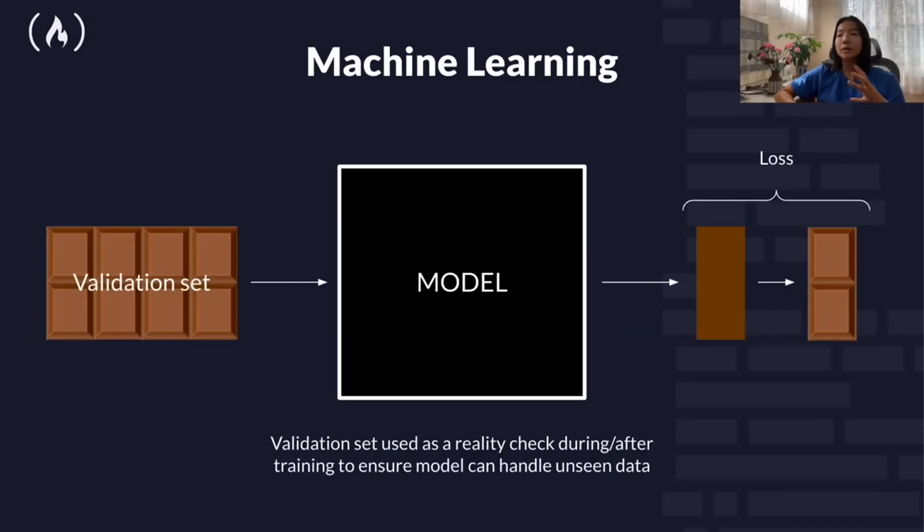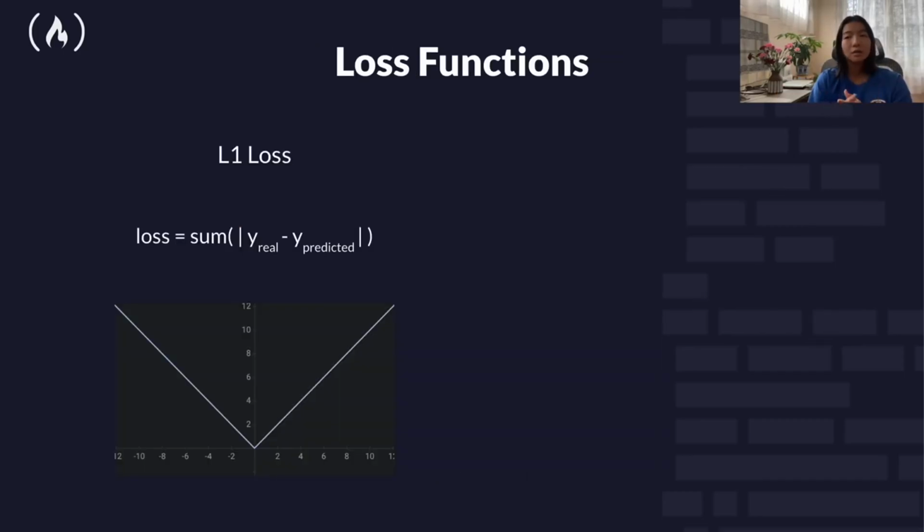The validation set provides a crucial reality check, evaluating the model's performance on unseen data during training. This step ensures the model does not simply memorize the training dataset. Various loss functions, such as L1 and L2 loss, quantify the discrepancies between predictions and actual values. Each function possesses unique characteristics that influence model training and assessment.